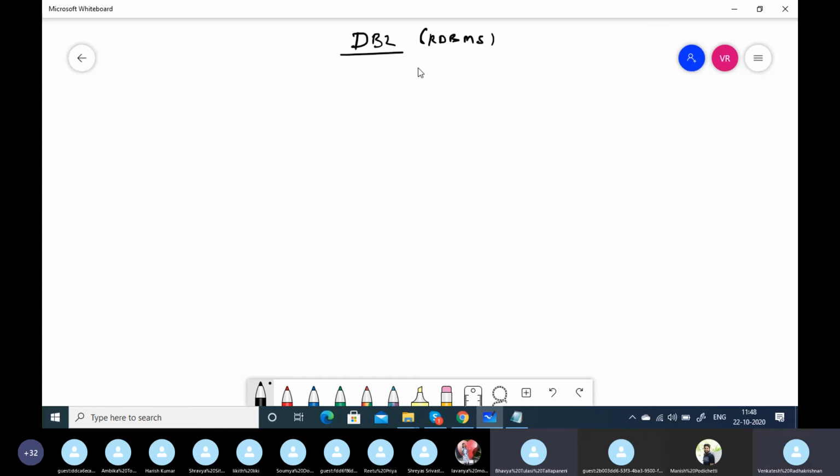Can you tell me what are those rules which are enforced in RDBMS? So, referential integrity rules. These rules are automatically enforced so that database data integrity is maintained.